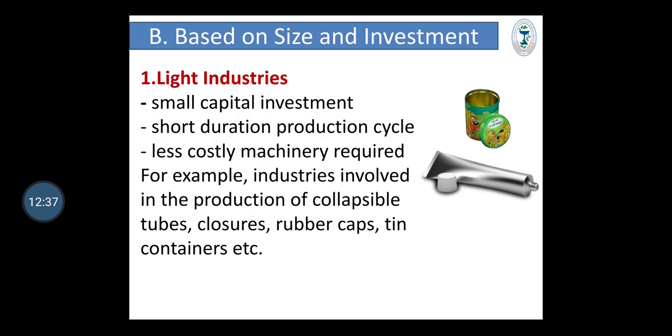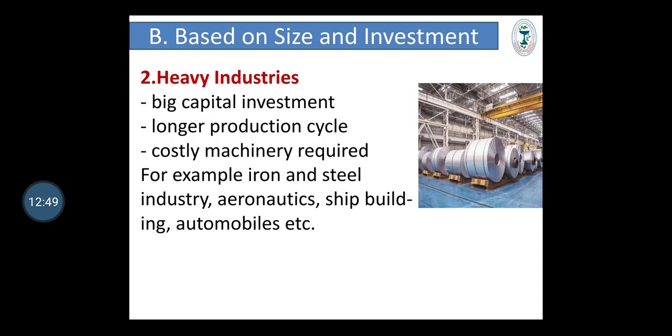Examples are industries producing collapsible tubes, containers, tins, etc. Heavy industries are exactly opposite. They require big capital investment, a longer production cycle, and costly machineries. Examples: iron and steel industries, aeronautics, shipbuilding industries, automobile industries, etc.